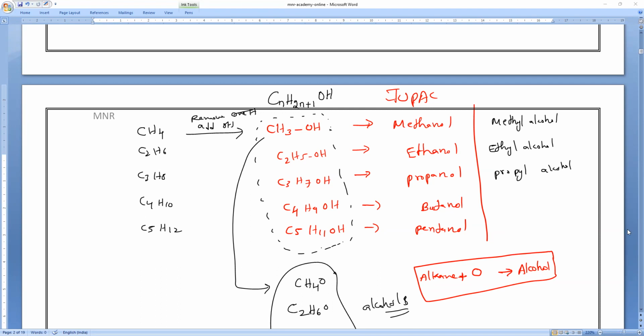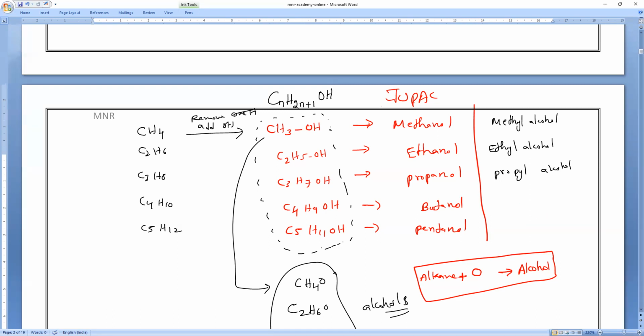Very good. Like here, butanol also we can call n-butanol. Do you understand? Everybody note it. Because many isomers will be there, but we don't bother about it. It is not there for class 10, so you need not worry about it. Just remember this is what it is.